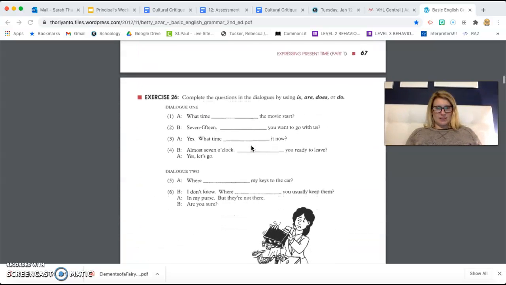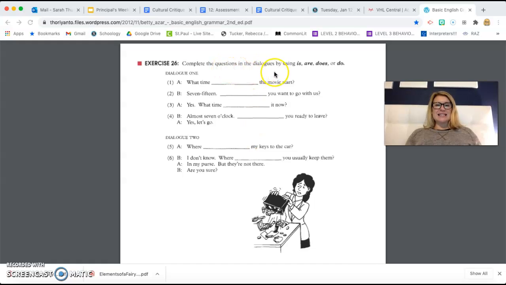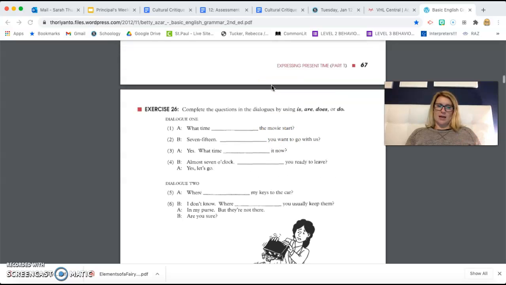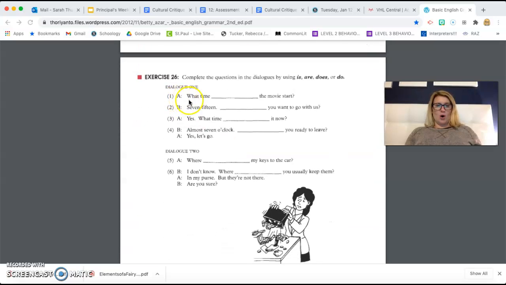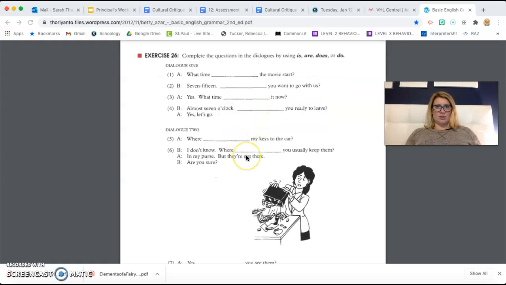Down on exercise 26, you are simply completing the dialogues. You have to choose. Are you going to use the word is, are, does, or do? And in order to do that, you have to, of course, look at what the subject is and look how the question is being asked. Look up here. You can always come back and check what this says. Okay, so first one says, what time the movie start? We've got the verb start, so I know I've got to use do or does. Does, because movie is singular. Third person. What time does the movie start? 7:15. Do you want to go with us? Okay, so you're simply filling in the blanks with do, does, is, or are.